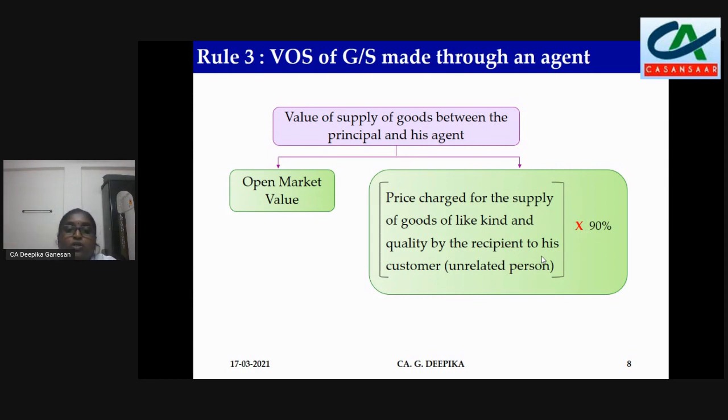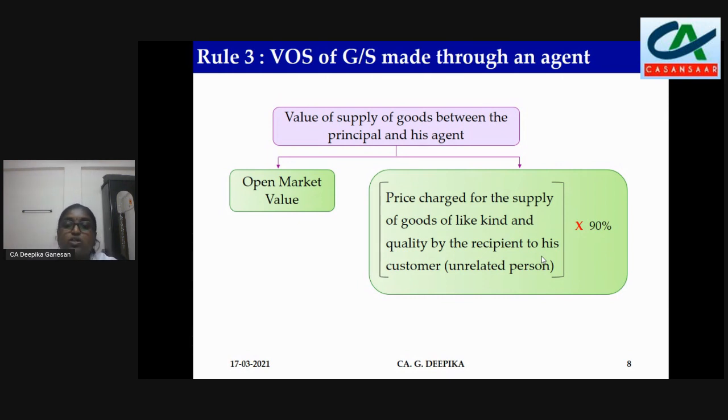If the open market value is present, take that open market value. If the open market value is not available, then we can take the price charged for the supply of goods, it's only for goods, of like kind and quality by the recipient to his customer who is an unrelated person, into 90%.